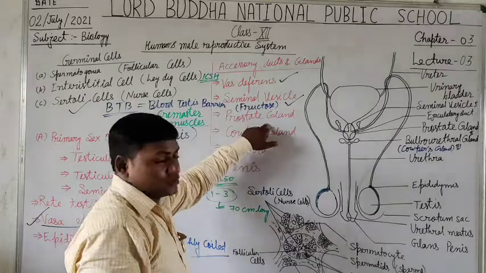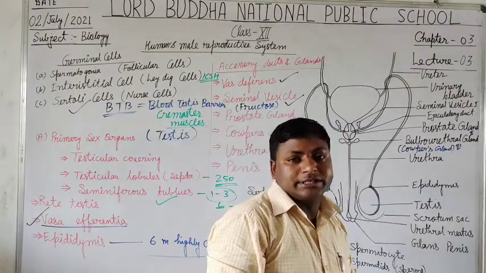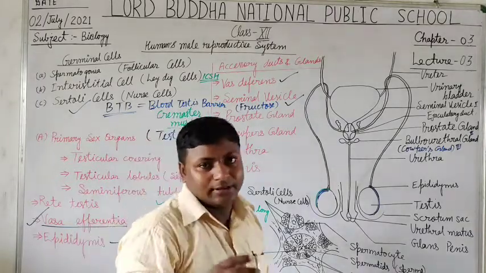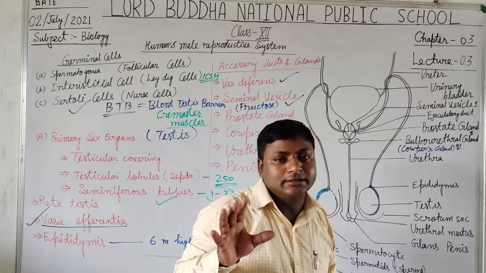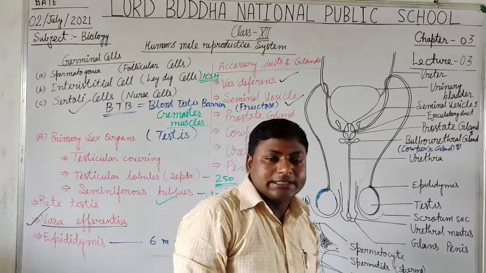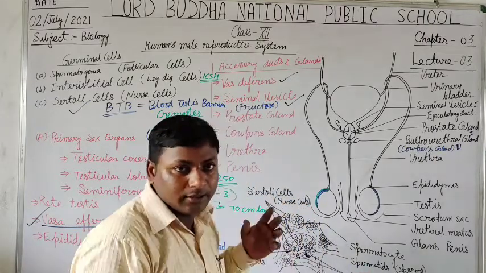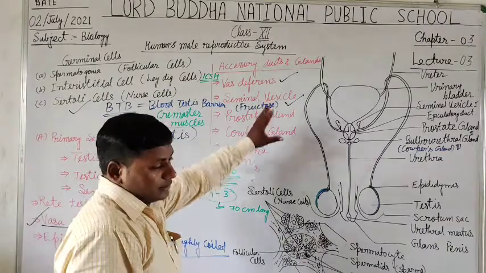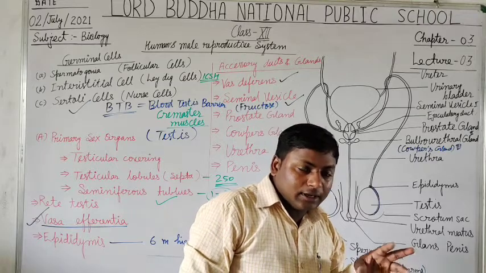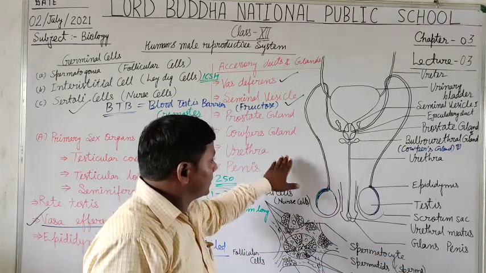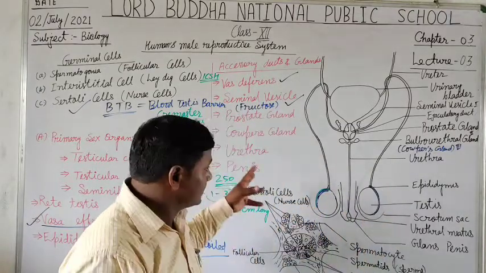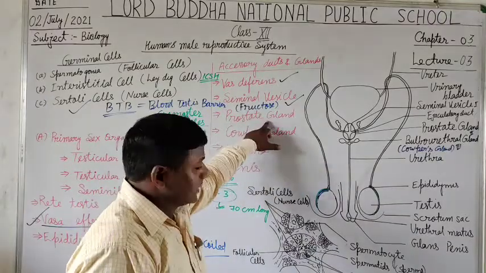Now, the secretion is also carried from the prostate gland. The prostate gland secretes an alkaline fluid that helps in maintaining the pH of the semen. When it is released inside the vagina of the female during intercourse, the vagina's environment is acidic. So to reduce the acidity, there is the addition of the prostate gland secretion.